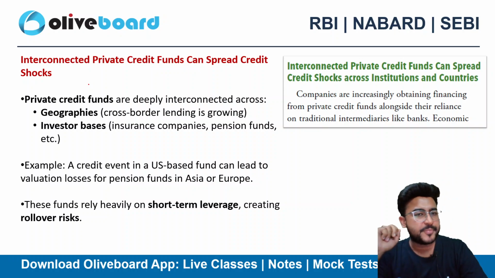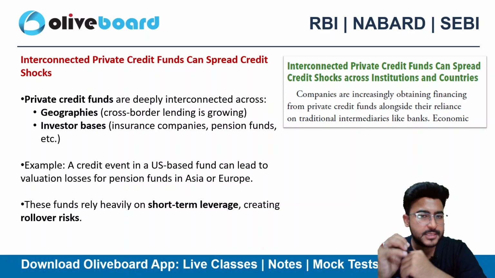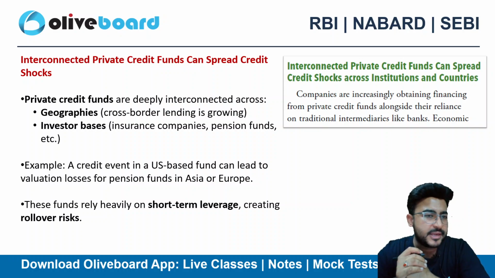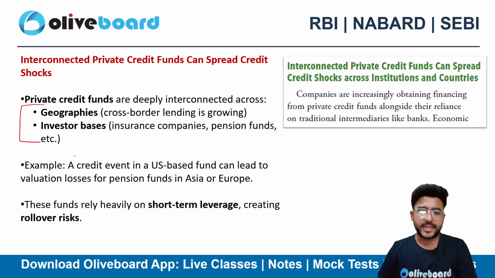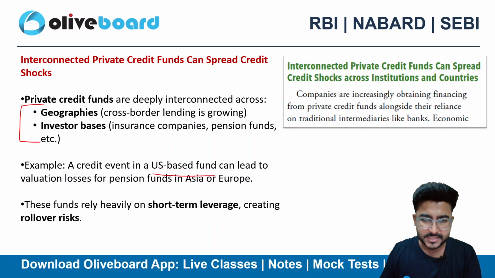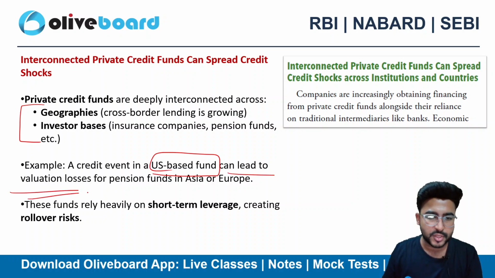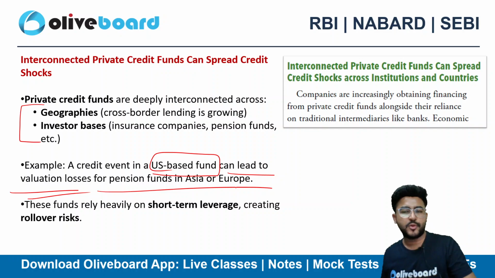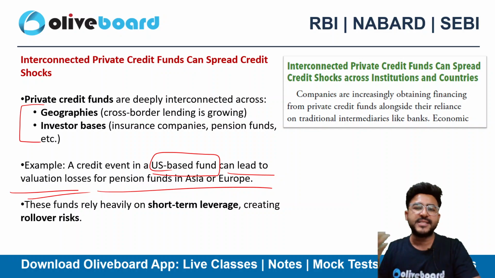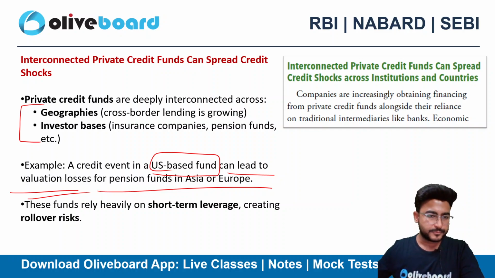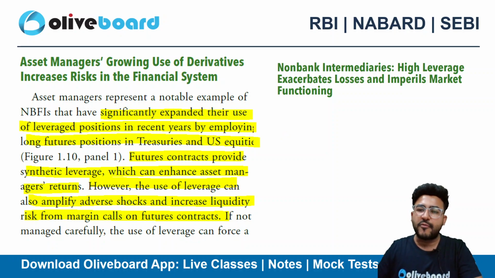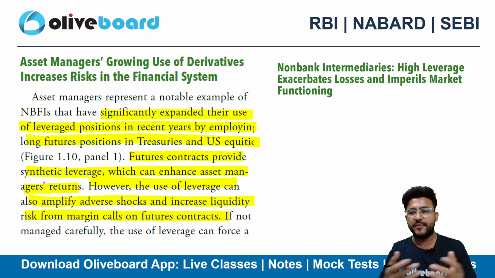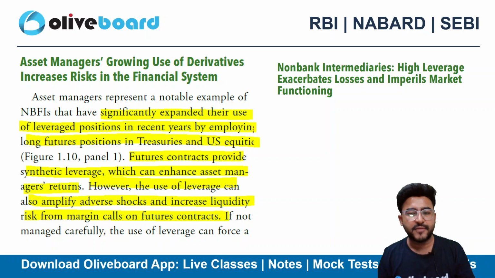Again, interconnected private credit funds can spread the credit shock. So private credit funds are deeply interconnected across geographies and investor bases. For example, a credit event in the US based fund can lead to a valuation losses in pension funds of Asia and Europe because they are ultimately linked. The economies are linked after globalization, right? So is the financial instruments as well. So they can create a widespread impact. Even if there is a change in one instrument, definitely it can impact the value of another instruments.